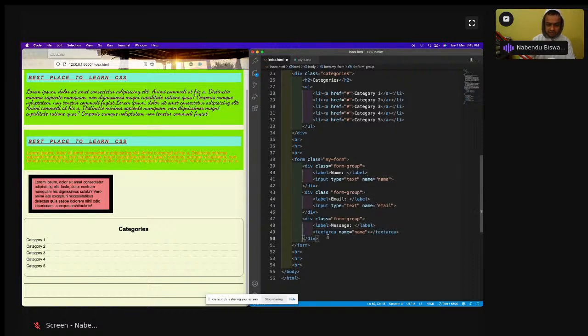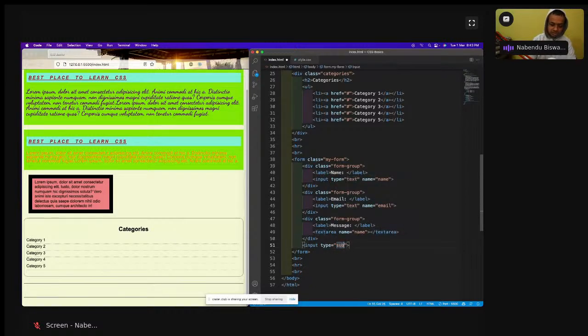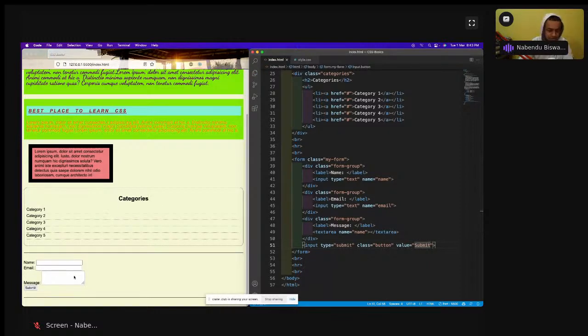And then after this, I will have input, and this time we are going to beautify this button also a lot. A lot means it will be very good. Okay, submit, and a class of button and a value of maybe send, or maybe submit. And then when I save, this will be again my ugly form which was there always. This ugly form will be there.